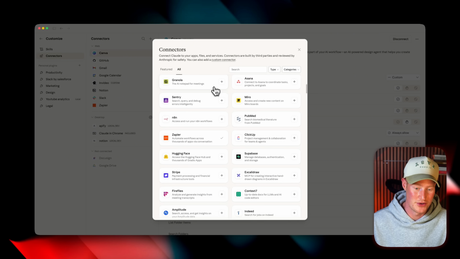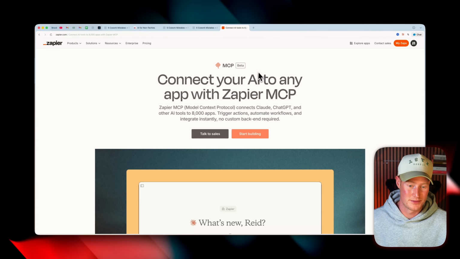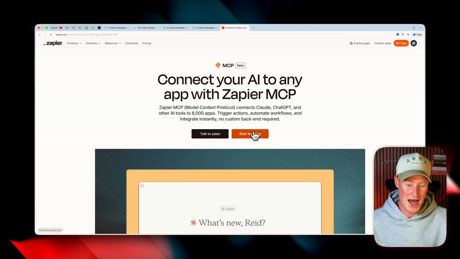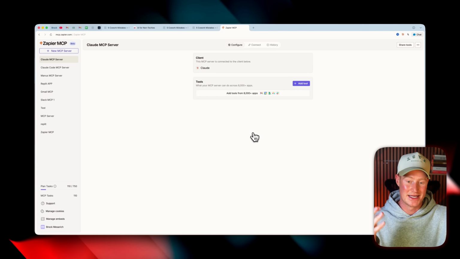But I'm going to show you now how you could connect to Zapier, which is automatically going to connect you to the 8,000 different apps that they use. So we're going to come to zapier.com/MCP. There's going to be a link in the description as well as the pinned comment to access this. I'm going to click on start building. If you don't already have a Zapier MCP account, go ahead and sign up for one.